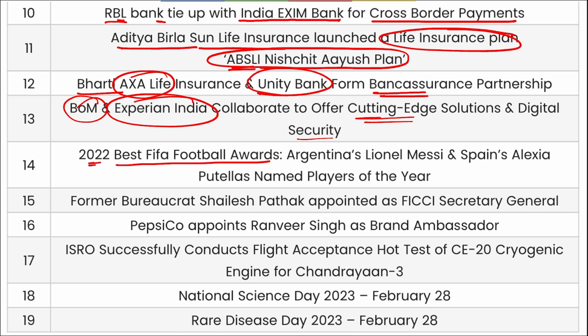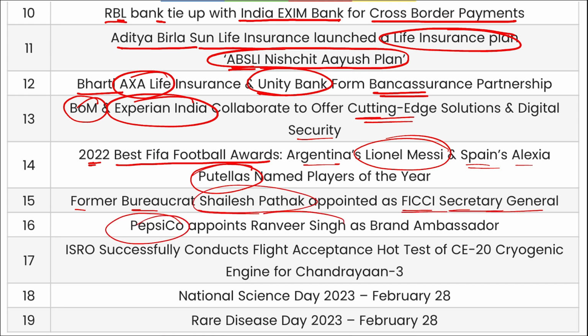2022 Best FIFA Football Awards were given, and recently Lionel Messi of Argentina has been named as the best FIFA player in the men's category, and Spain's Alexia Putellas has been named as the best player in the women's category for 2022. Former bureaucrat Sailesh Pathak has been appointed as the FICCI Secretary General. PepsiCo appointed Ranveer Singh as their brand ambassador.